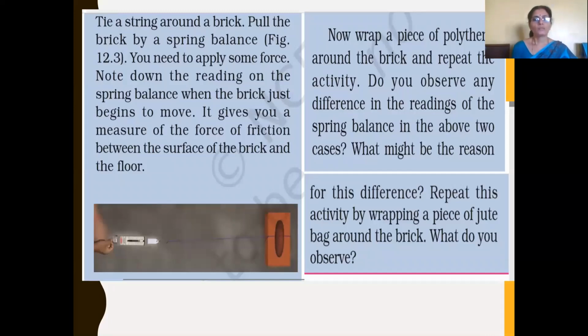When you pull the brick by a spring balance, you have to note down the reading on the spring balance when the brick just begins to move, and the reading gives us the measure of the force of friction between the surface of the brick and the floor. You note down the reading from the scale of the spring balance.